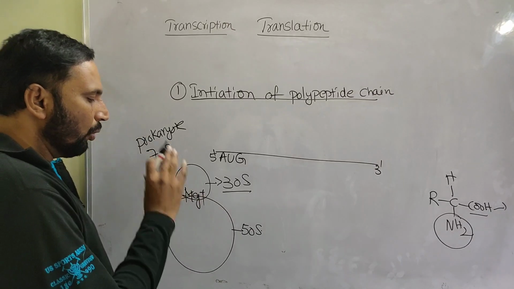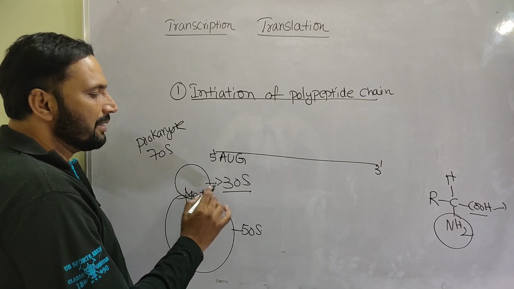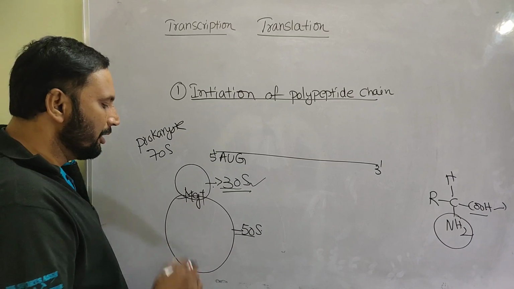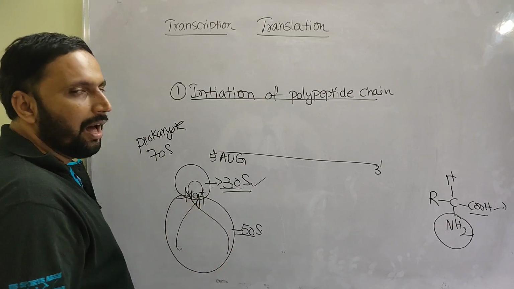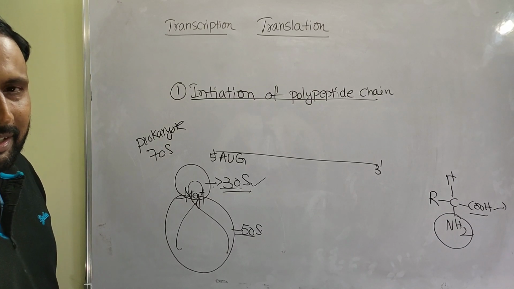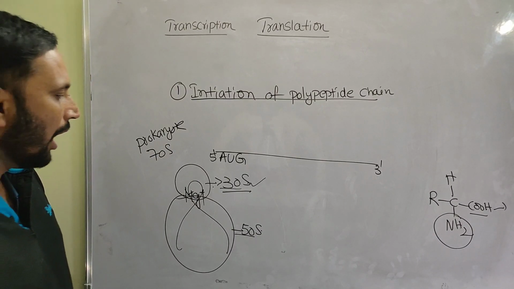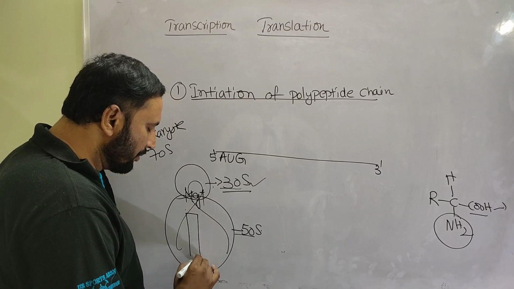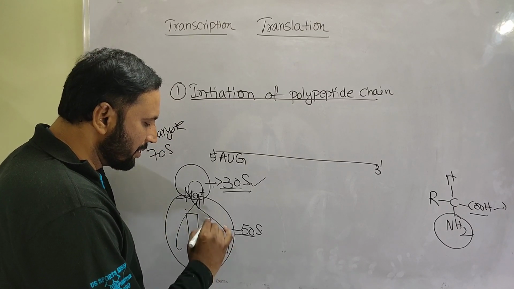Look here. This is the 30S smaller subunit. This is the 50S larger subunit. Especially in the ribosome, rRNA, ribosomal RNA, is present. And one more thing, in the larger subunit, 2 sites are present.